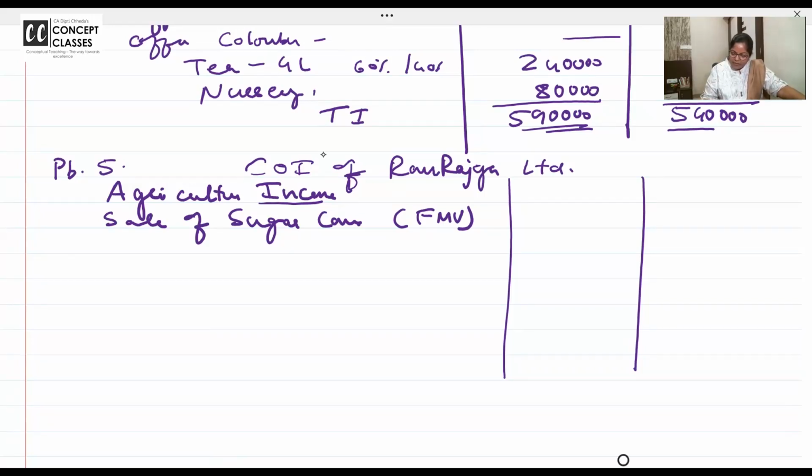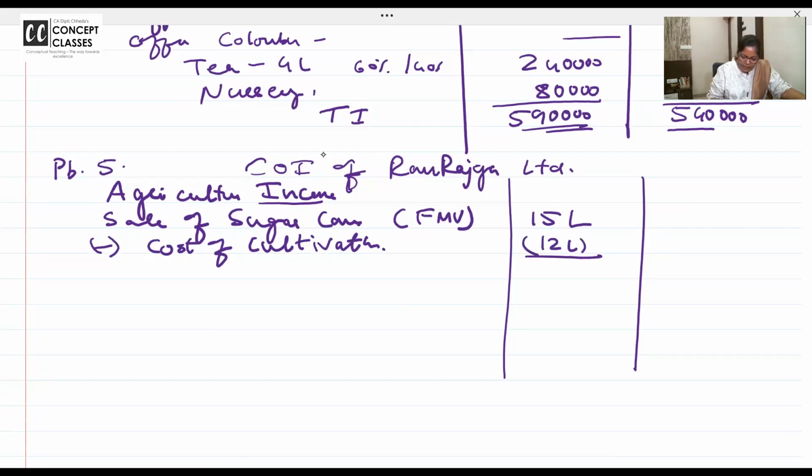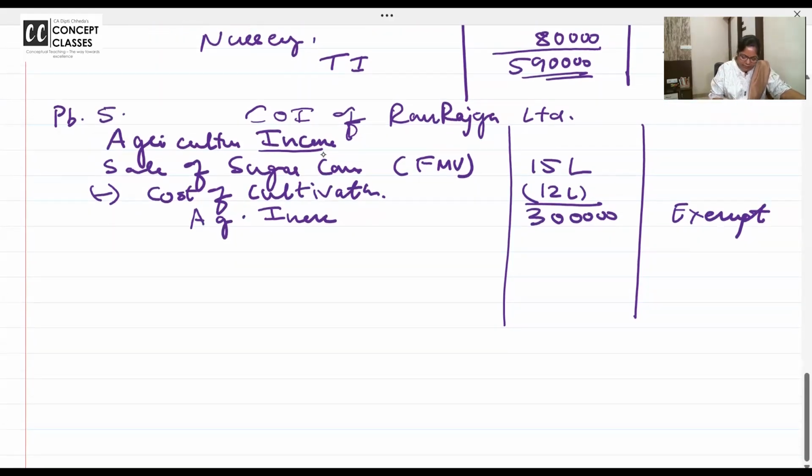15 lakhs. 15 lakhs. What is the cost of cultivation? The land cost, the tilling cost, the farming cost. Cost of cultivation, 12 lakhs. Super. So what is the agricultural income derived? 3 lakhs in the inner column. Outer column exempt. Till here it belongs to my farming activity, fully exempt.